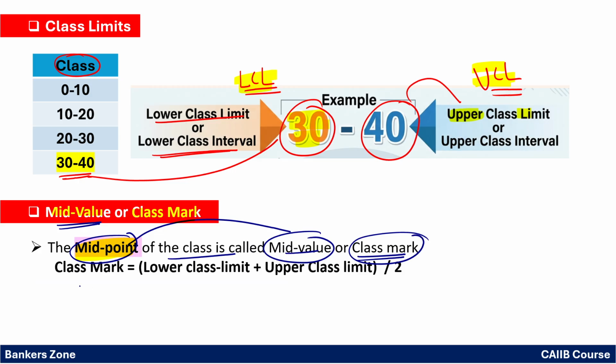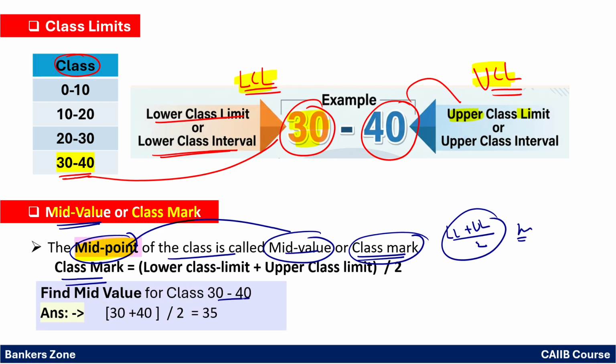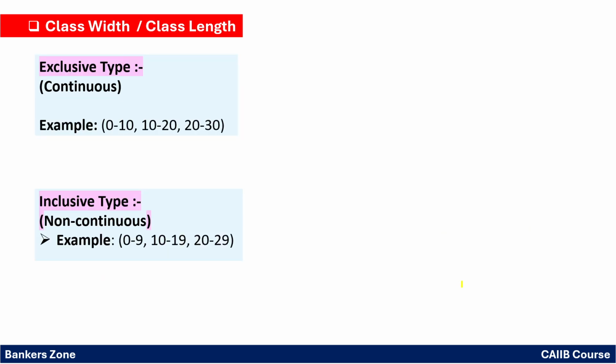See how to find the mid value or the midpoint. Simply the lower limit plus the upper limit divided by 2. You will get the mid value. Very simple, right? For example, for the class 30 to 40, what will be the mid value? Simply 30 plus 40 upon 2, that is 70 upon 2. So 35 will be your mid value. Very easy, right?